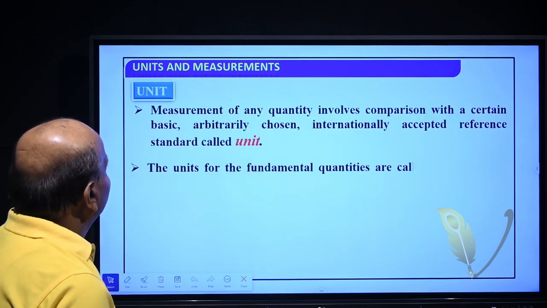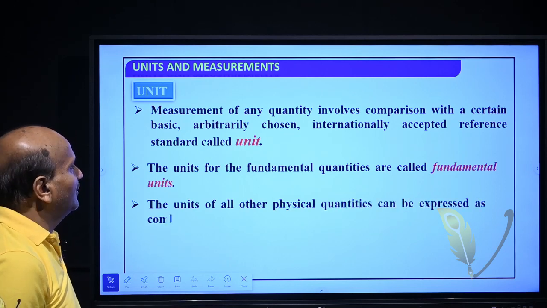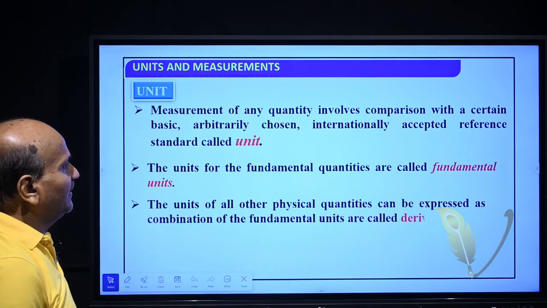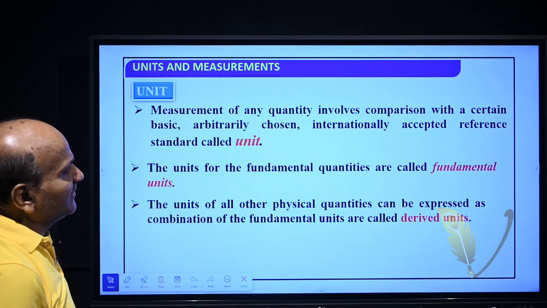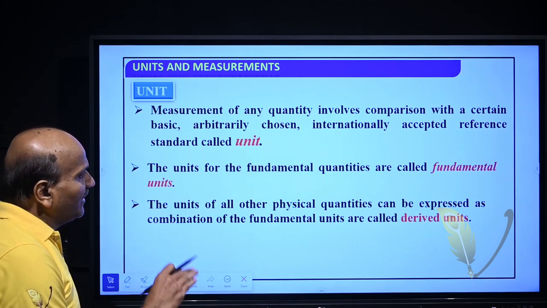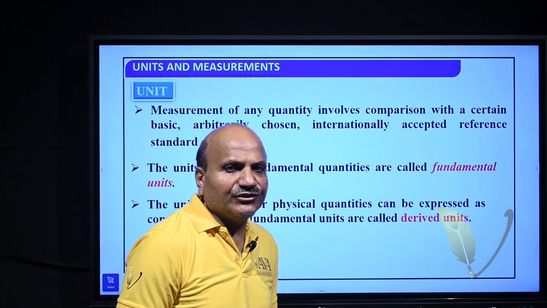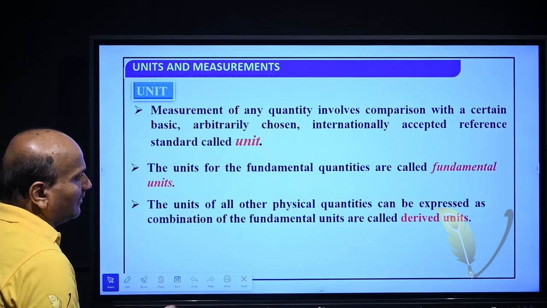So, measurement of any quantity involves comparison with a certain basic arbitrarily chosen internationally accepted reference standard called unit. The units for the fundamental quantities are called fundamental units and the units of derived quantities are called derived units.